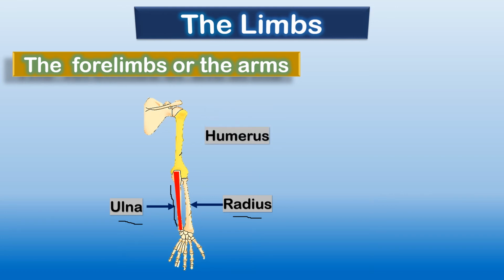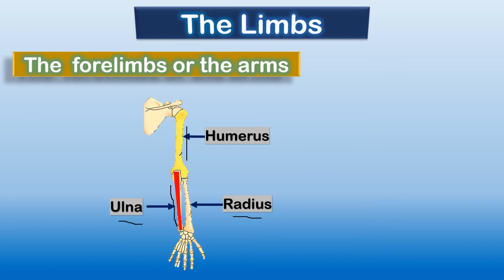And above the elbow, this yellow bone is known as humerus. Humerus. Is it clear? So there are basically three major bones. Ulna, the bone of the arm which is towards our stomach and chest, and radius which is towards the outer side.